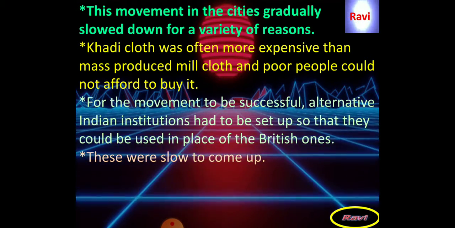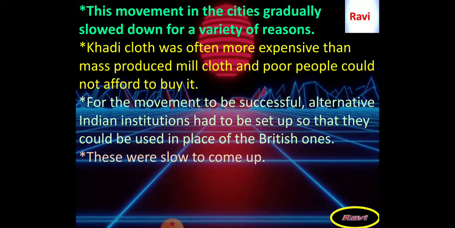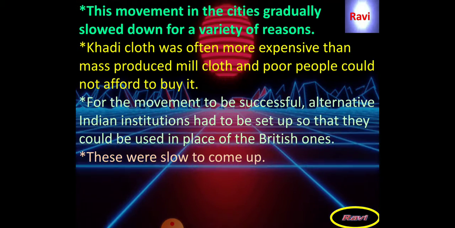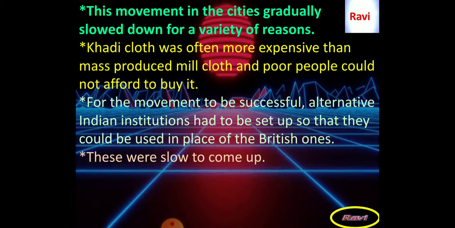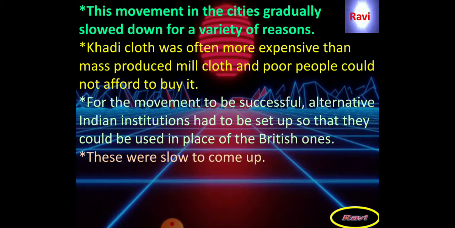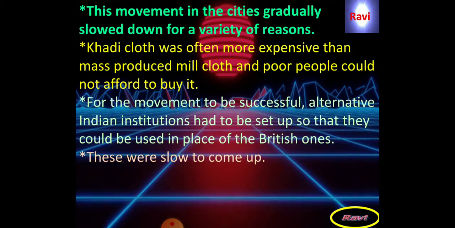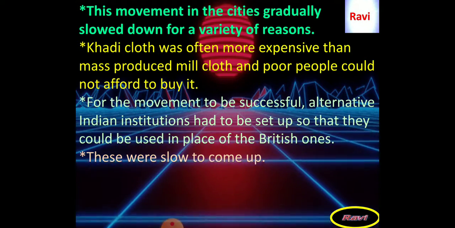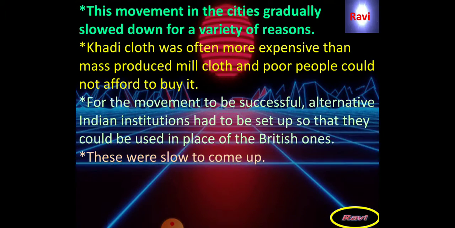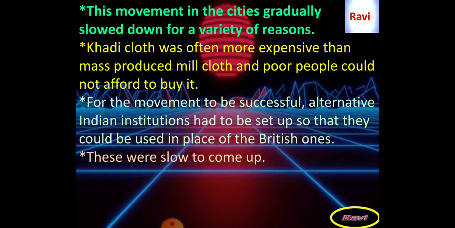In the initial stage almost all the Indians boycotted the foreign goods, but later the Indians started purchasing the foreign goods again because the cost of Indian cloth was greater than the cost of foreign cloth. That is why the Indians, especially from the poor sections, were unable to purchase the Indian cloth with higher prices.